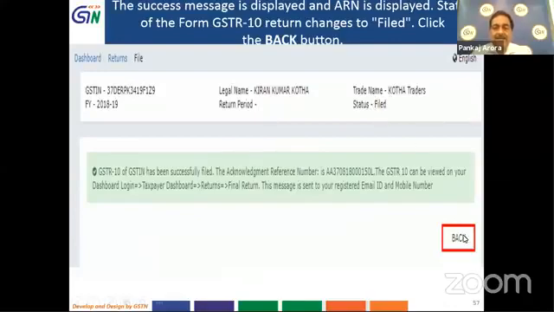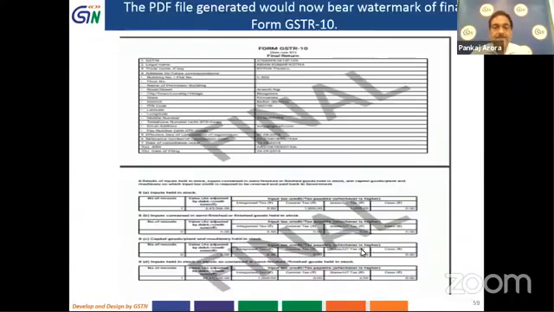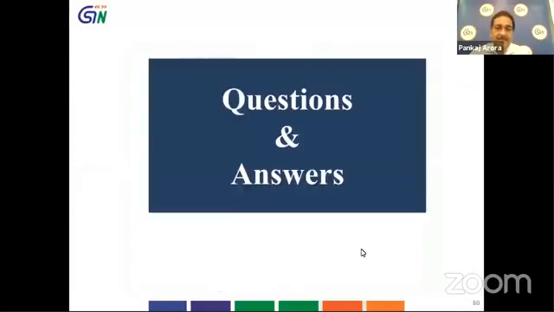After filing, you click on the back button, and you can see a button at the bottom of the screen, download filed GSTR 10. By clicking on this button, you can download the GSTR 10 which has been filed by you. This is the PDF file. You can see that the watermark given here is final. So the final return has been filed, and this is the final copy after filing of such return.